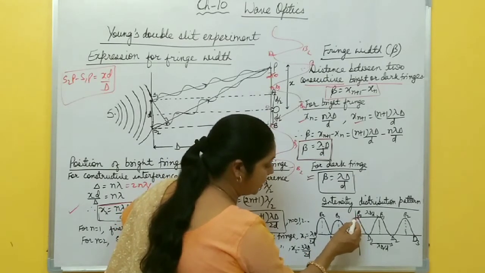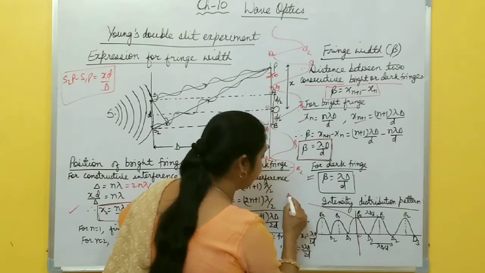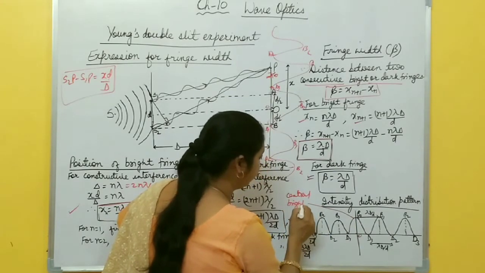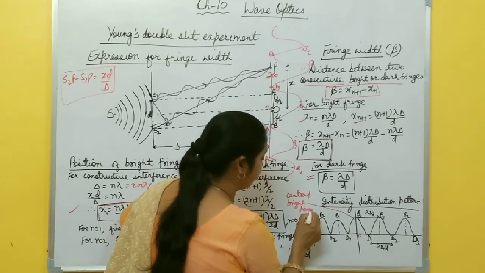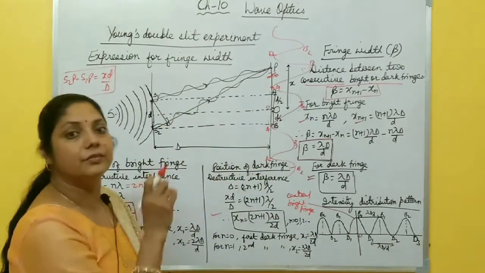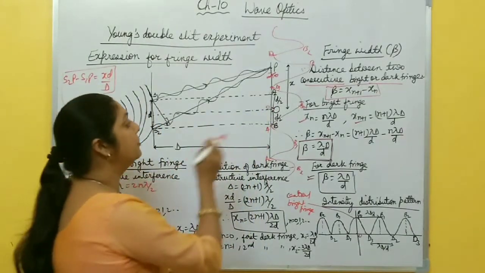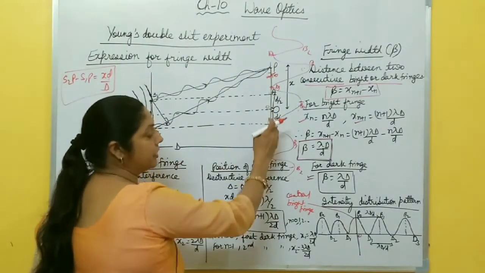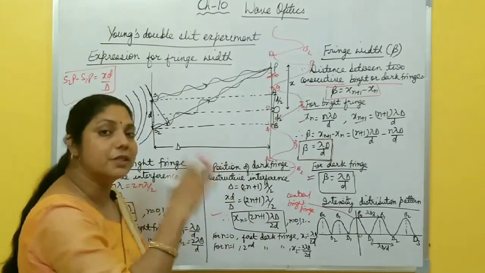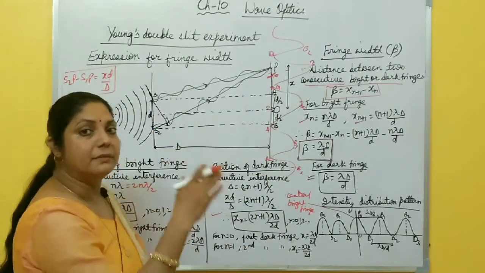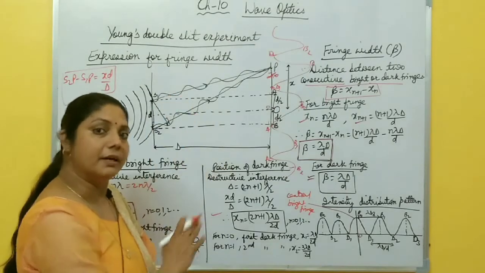This one, B0, is also called the central bright fringe, right? So at the center of the screen, the central bright fringe is formed, and when you move both upward and downward, or on both sides of the screen, alternate maxima and minima are formed.